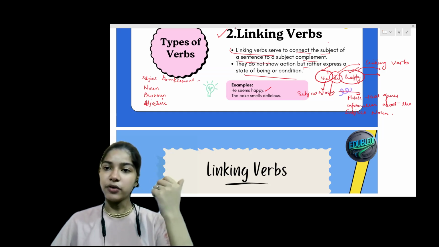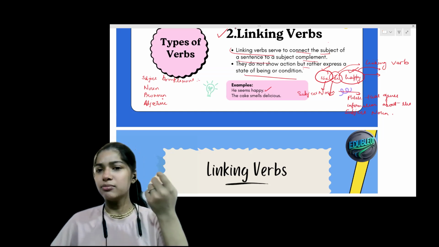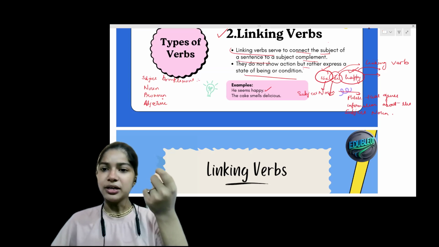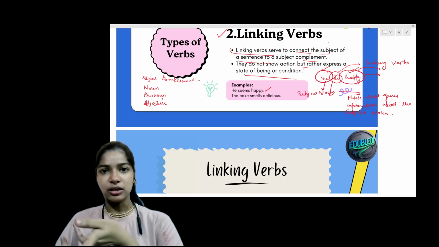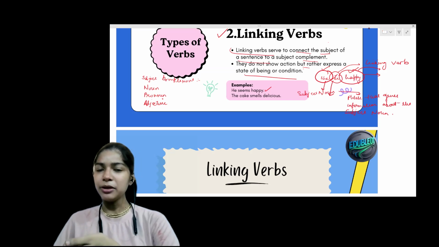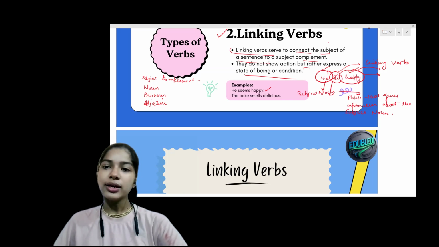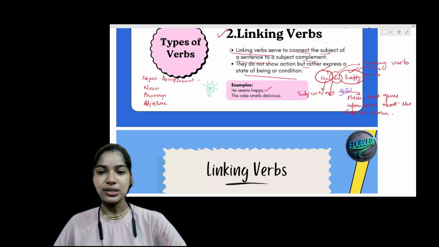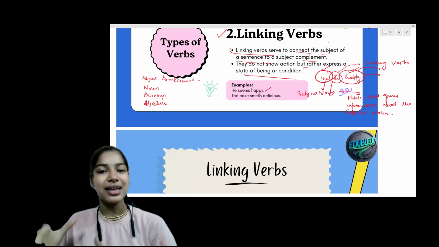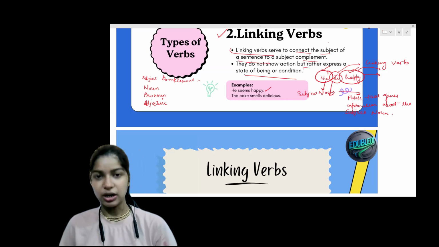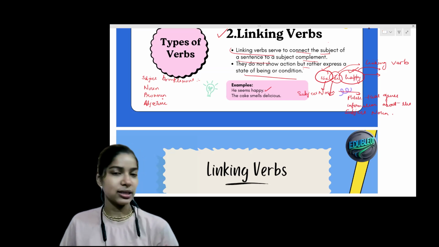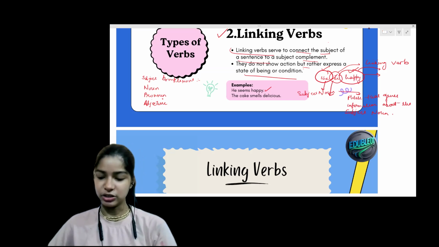Let's say happy over here is also an emotion, a state of being, right? It is not any action. Somebody is happy. Happy is not any action, right? It is a state of being. So it always joins the subject noun with a state of being or any condition.